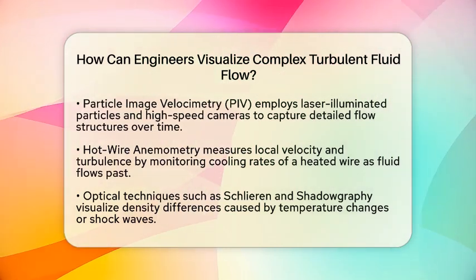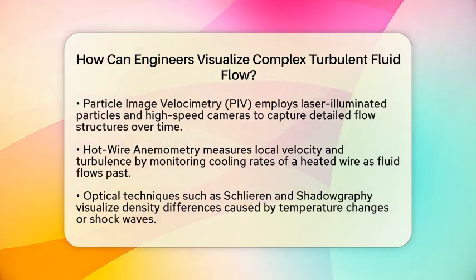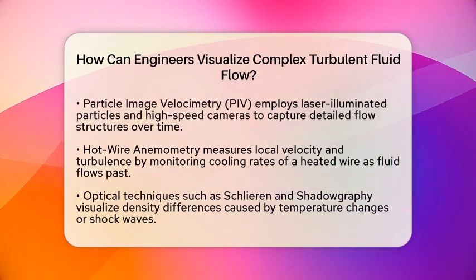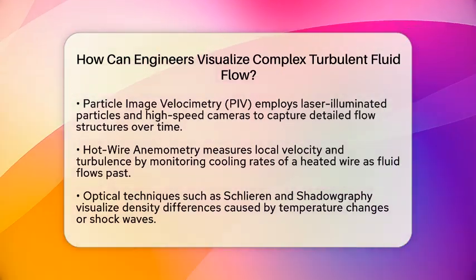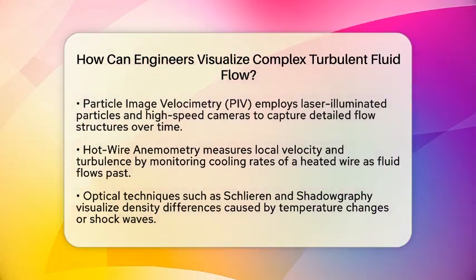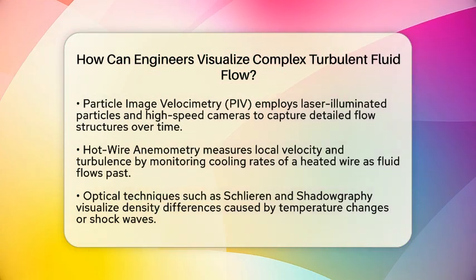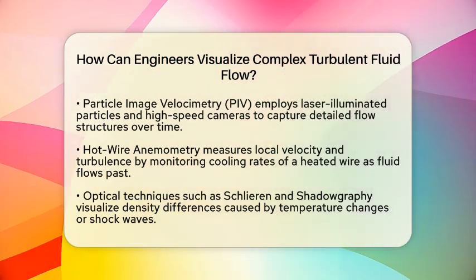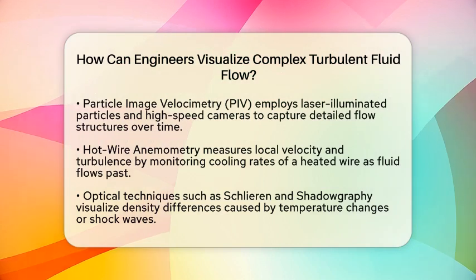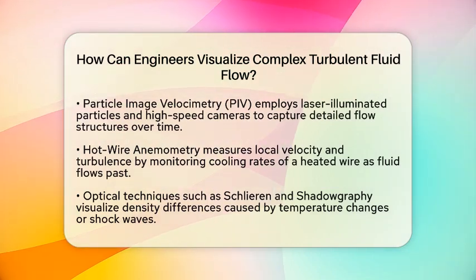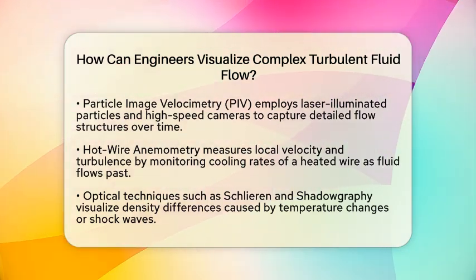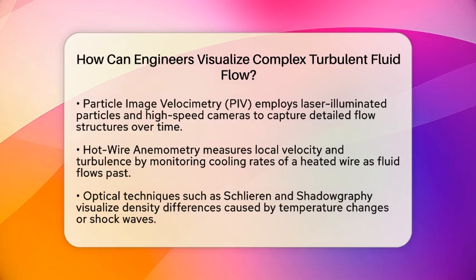Hot wire anemometry is another technique. It involves a thin wire heated electrically. When fluid flows past, it cools the wire, and the cooling rate tells us about the local velocity and turbulence intensity. This method captures rapid fluctuations, giving a detailed picture of turbulence at a point.